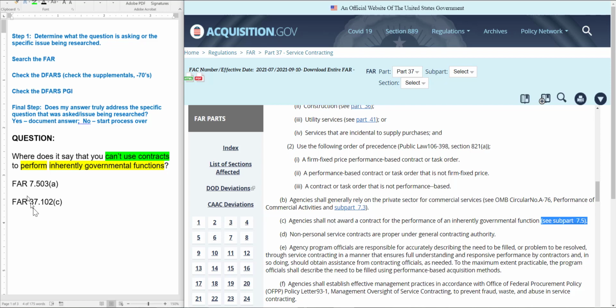That would be what I would be referencing. However, it's clear that both of these answers are correct. Okay, and so if you got FAR 7.503 alpha or FAR 37.102 Charlie, either answer would be correct. And so on a quiz or an exam, you would get credit for providing either answer. All right, that's it for this one.